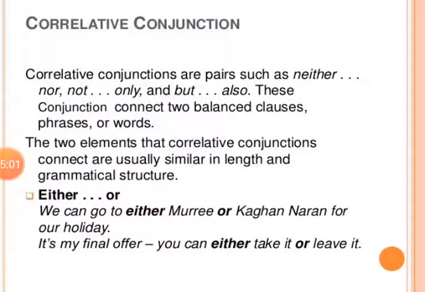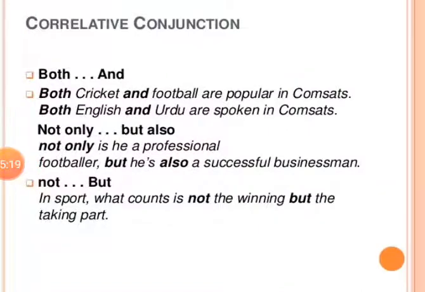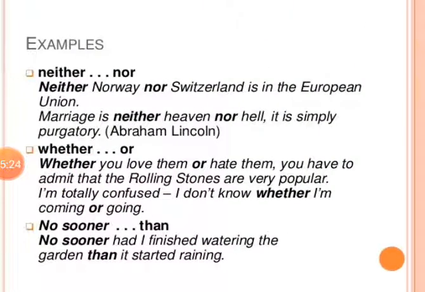Correlative conjunctions. Correlative conjunctions are pairs. They are used in pairs. They cannot be used alone. Neither nor, not only but also. So the two elements that correlative conjunctions connect are usually similar. Either or, right? Both and, not only but also, neither nor, whether or, no sooner than. You can go through the examples.